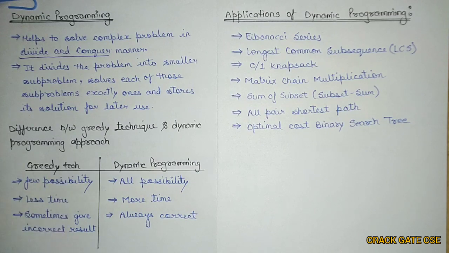The drawback of the greedy technique is that sometimes it gives us an incorrect result. We saw that the Dijkstra algorithm gives us the wrong result in the case of negative edges, because that is a greedy approach. But dynamic programming always gives the correct result. Bellman-Ford is a dynamic programming algorithm, as I already told you in the previous video, and that algorithm always gives us the correct answer. So this is the difference between the greedy technique and the dynamic programming approach.